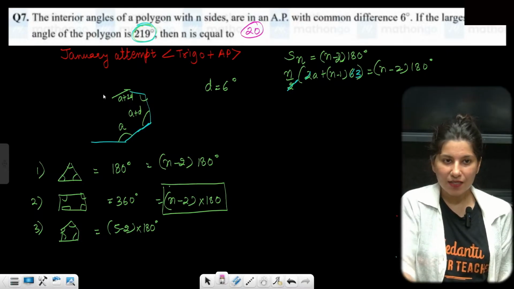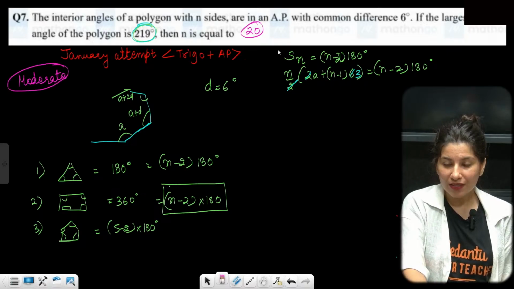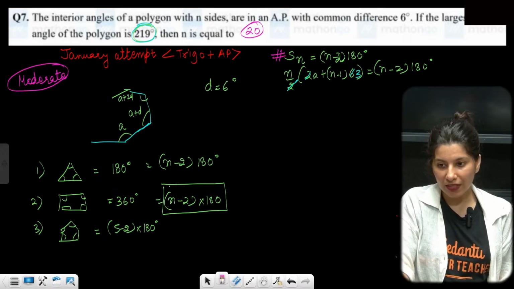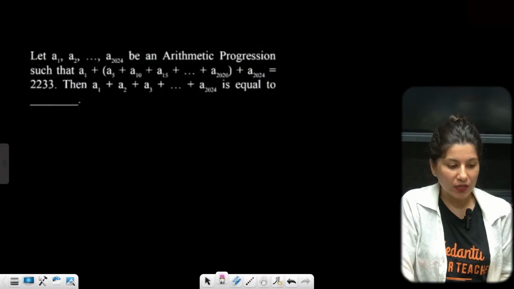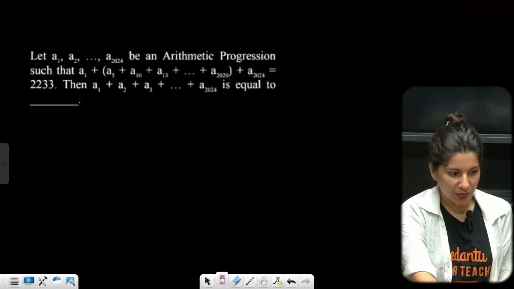I will rate this question as moderate because sometimes there are so many formulas, and actually this formula is important. Whenever there is a hybrid thing, it is never an easy question. It will always be considered a moderate question. Okay, ready for the next question now? How many of you are ready?